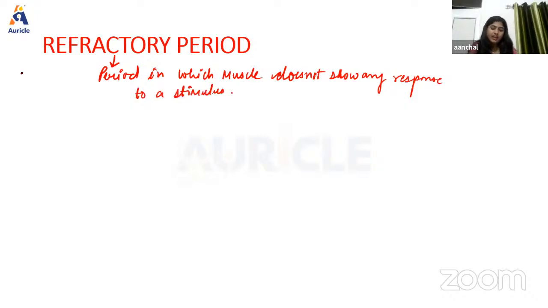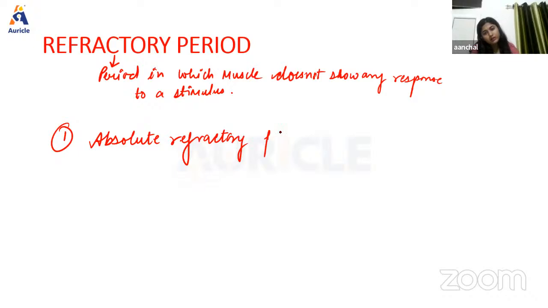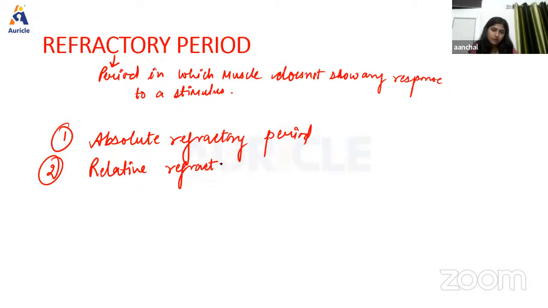And also we have two types of period here. First, we have absolute refractory period, and another we have relative refractory period. So what is absolute refractory period?